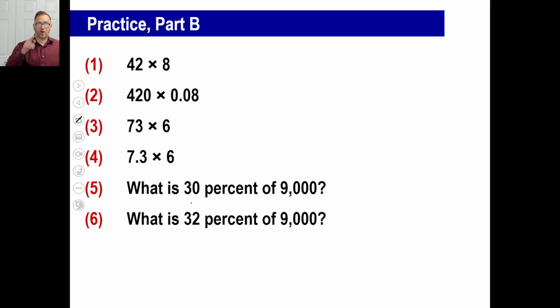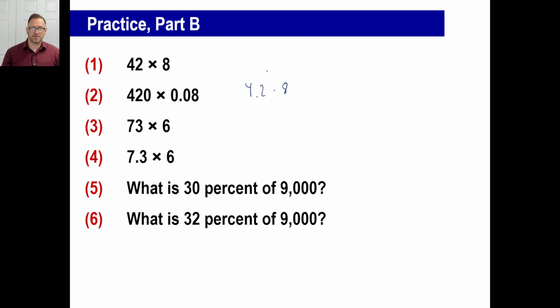Okay, pause it and try this part here. All right, you should have gone 40 times 8 is 320. 2 times 8 is 16. 320 plus 16 is 336. This goes over, now this is a weird one. Look at this thing. If you go over 1, that's going to be 42 times 0.8. But if you go over twice, that's going to be 8 times 4.2. It doesn't matter. Let's just pretend it's 4.2 times 8.